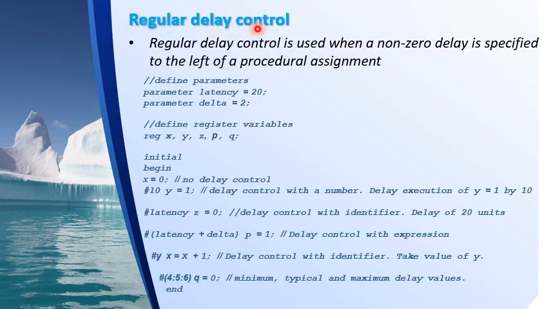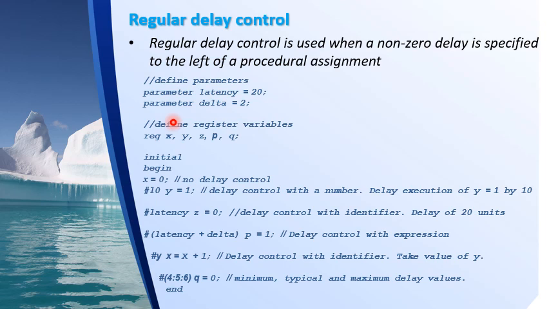Firstly, regular delay control. Regular delay control is used when a non-zero delay is specified to the left of a procedural assignment. This is something we have been doing so far, that is, specifying the regular delay by mentioning a non-zero value. Here I will explain the different ways in which we can give this regular delay using an example.